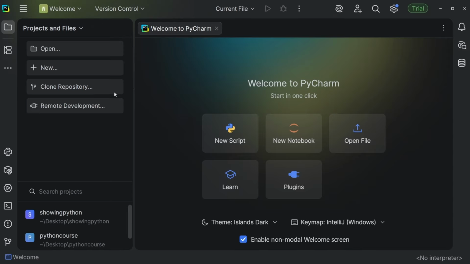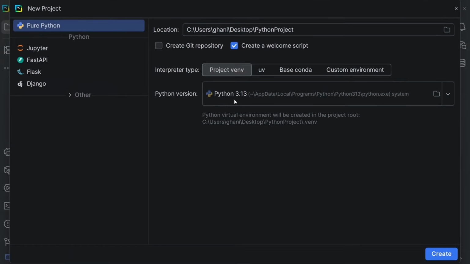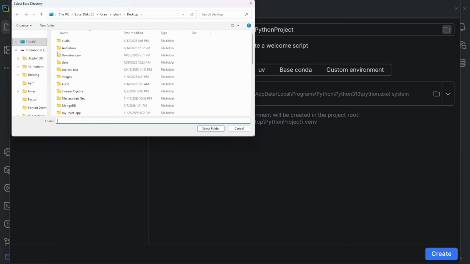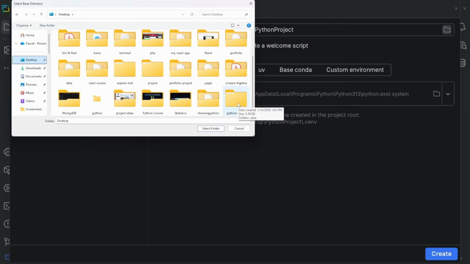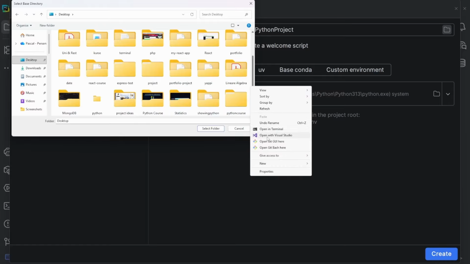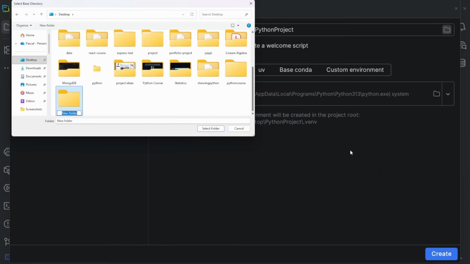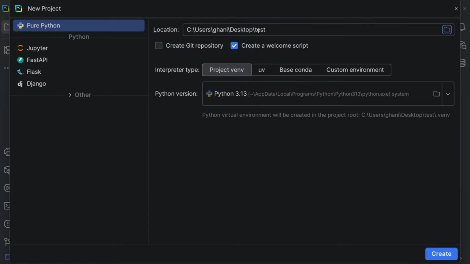Let's now create our first project. So just press the new button right here, new project. You can see right here we can define a location. So let's create a folder for our project on our desktop. I right click, new folder, test for example. And I'm going to select that as a folder, like so. So we create the project within this folder.